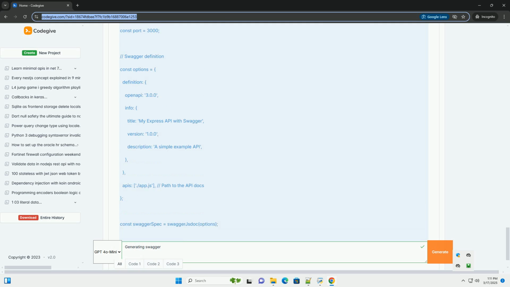Conclusion. Generating Swagger/OpenAPI specifications is crucial for creating well-documented, discoverable, and maintainable APIs. Choose the approach, annotation-based or specification first, that best suits your workflow and API's complexity. Leverage tools like Swagger Editor, OpenAPI Generator, and Swagger UI to streamline the process and improve collaboration. Remember to keep your specifications up to date and consistent with your API's behavior. By following best practices, you can ensure that your APIs are easy to understand, use, and integrate.